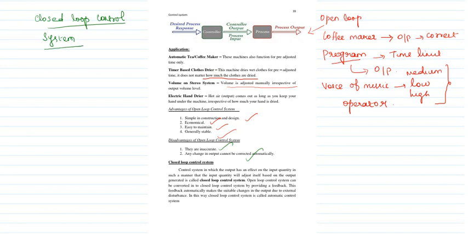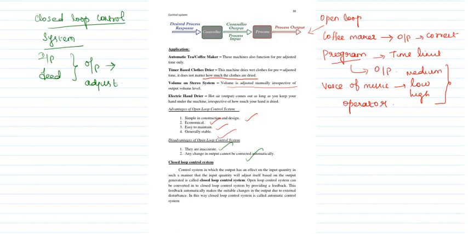So here what will happen? Whatever the output you are going to get, it depends on the input and the feedback. Your input as well as the feedback element depends on the output that is going to be generated. So according to the need, it will adjust itself based on the output generated. That is what closed loop.